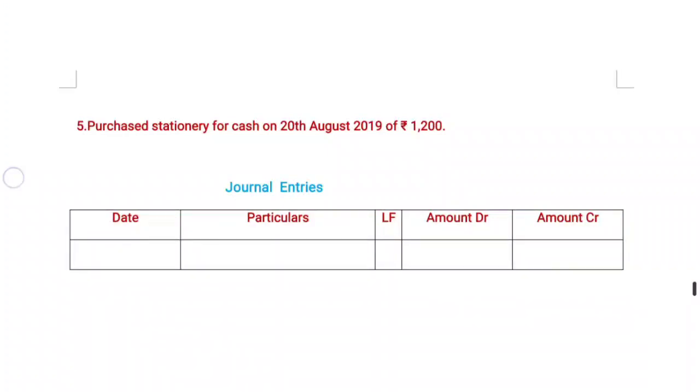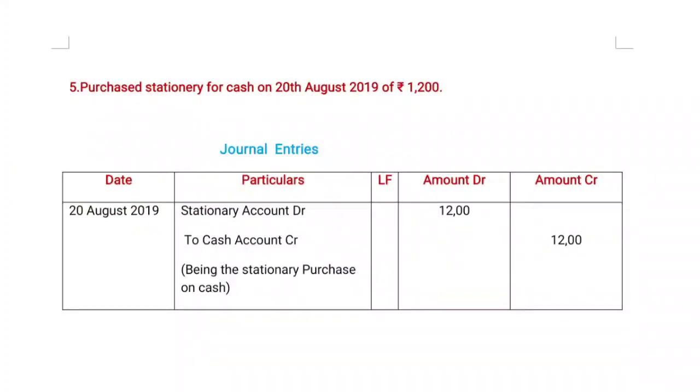Now coming to passing the journal entry for this transaction. Coming to the date column, 20th August 2019. Now coming to the particulars column, it is the stationery account. Why? Because stationery is coming to the business. Cash is going out of the business, it is credit, the narration being the stationery purchased on cash. Now coming to the amount, the given amount is 1,200.